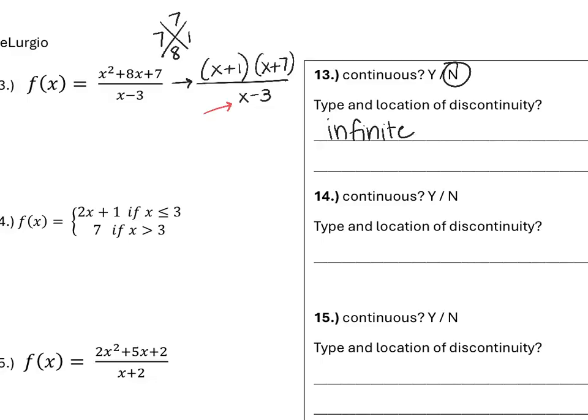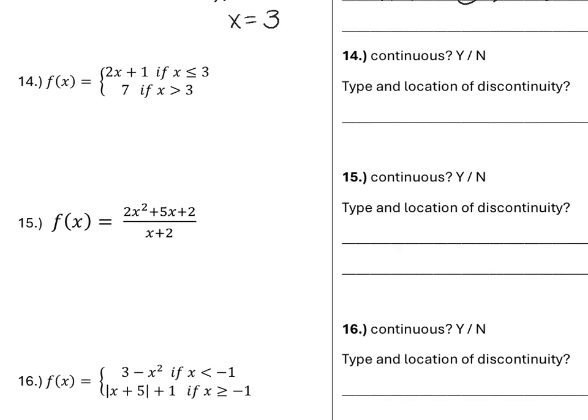So this is not continuous because we have a denominator issue. To find out where we have it, we take our denominator, x minus 3, set it equal to 0, and solve. This tells us where the discontinuity will happen, which will be when x equals 3, because when we plug in x equals 3, we get a 0 denominator, which means we're going to have an issue on our domain.